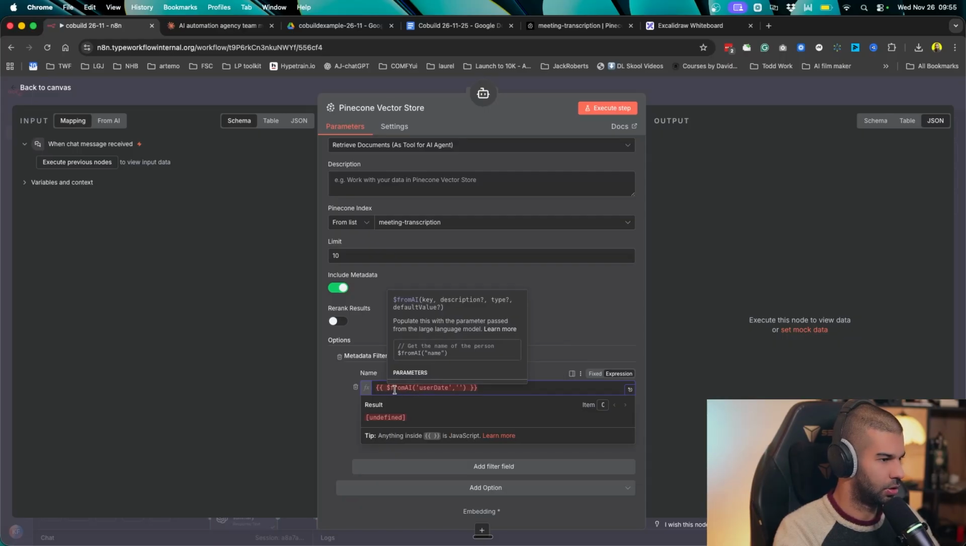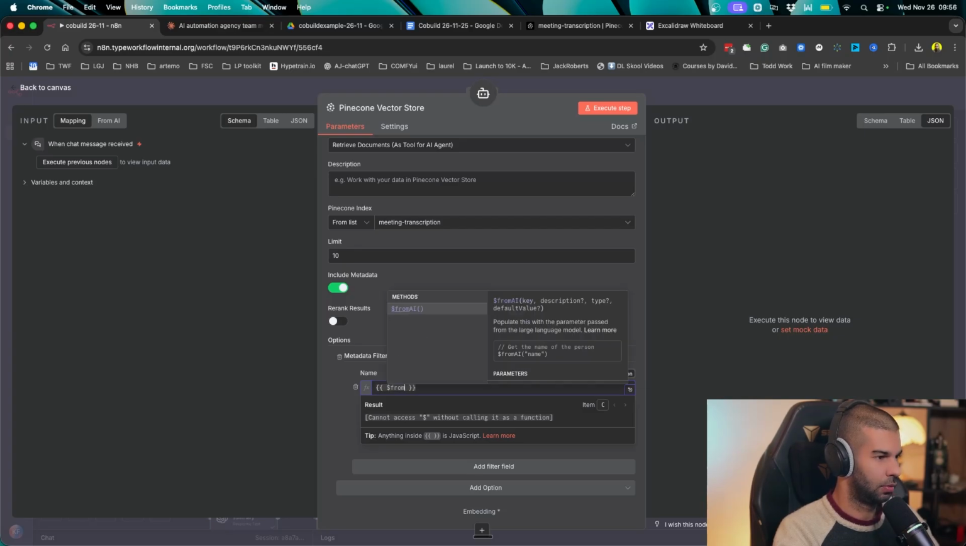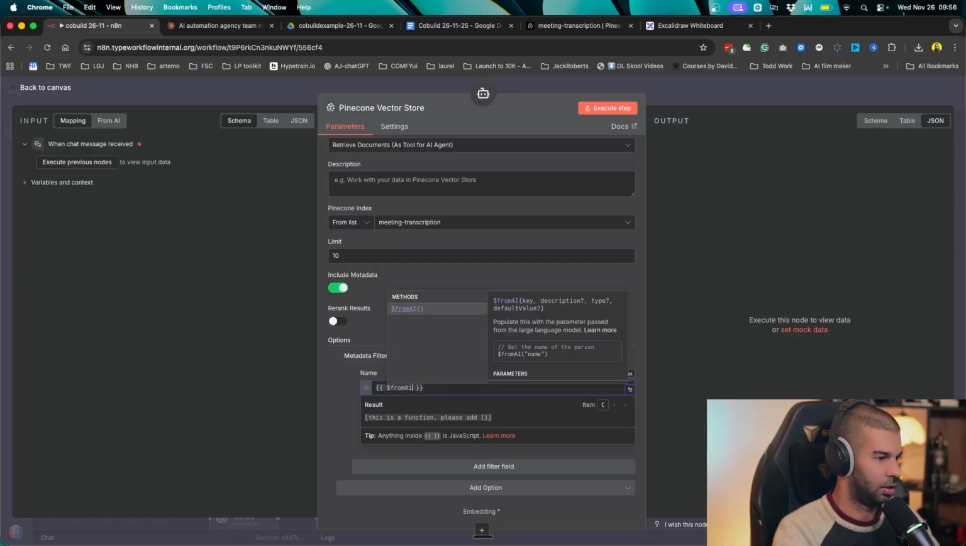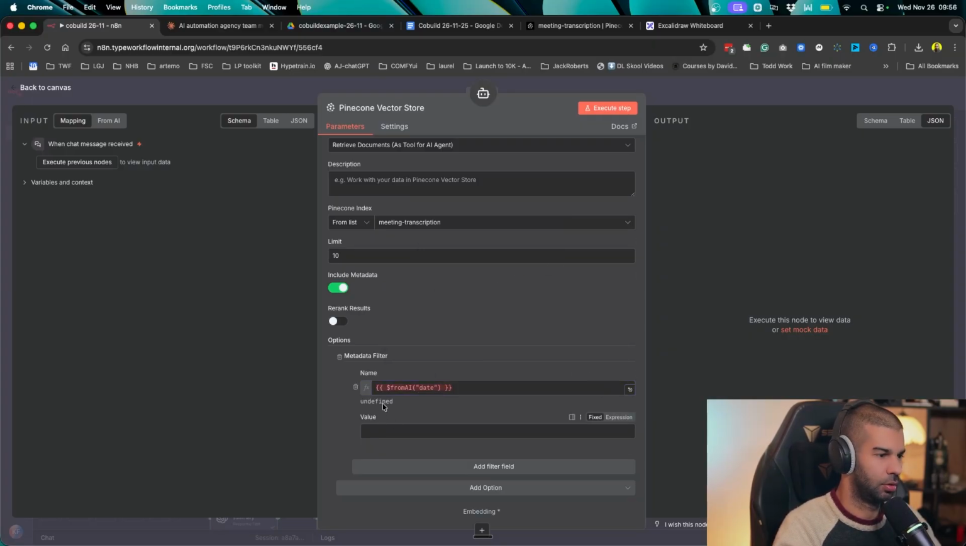So I'm not sure if this is working or still working as expected, because as you can see, it's still erroring out from AI. The key description is not required, type is not required, default value. Yeah, not quite sure. From AI. And then they have name in double parentheses. Yeah, but it's still erroring out. So let's try it out. We might need to remove it.